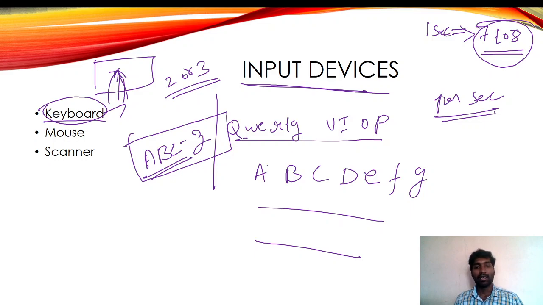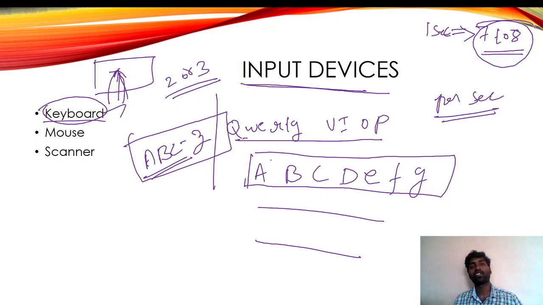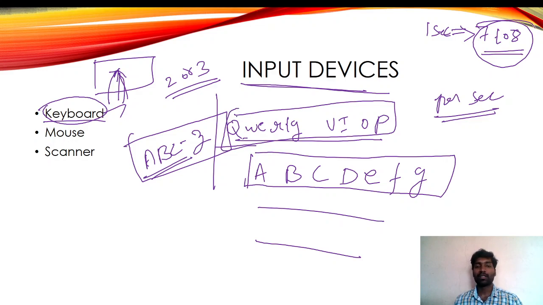That is the reason. If you keep the keys like this, even a person who doesn't know typing would start to type very fast. So to resolve this problem, companies introduced a keyboard like this. Now even a person who is expert in typing cannot type very fast. That is the reason they kept the keys like this. And why do we call it a QWERTY keyboard? The keyboard starts with the letters Q, W, E, R, T, Y. That is the reason we call it QWERTY.